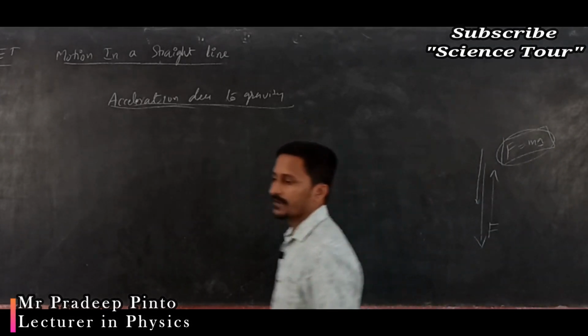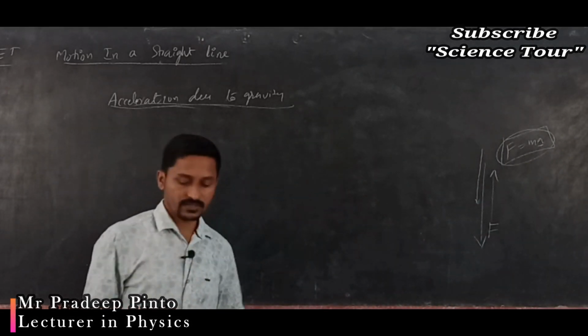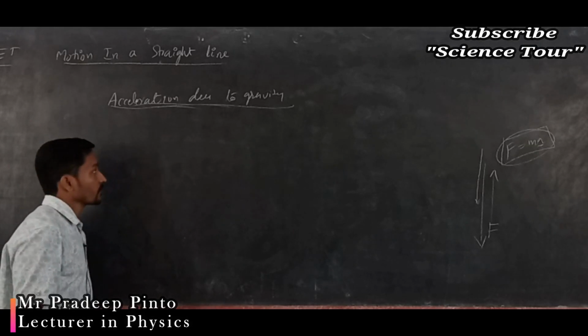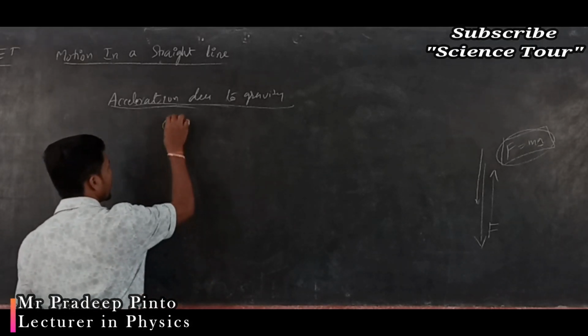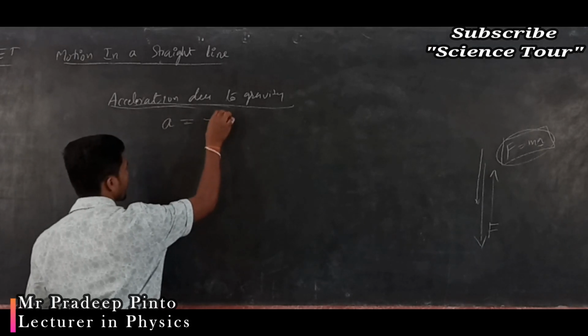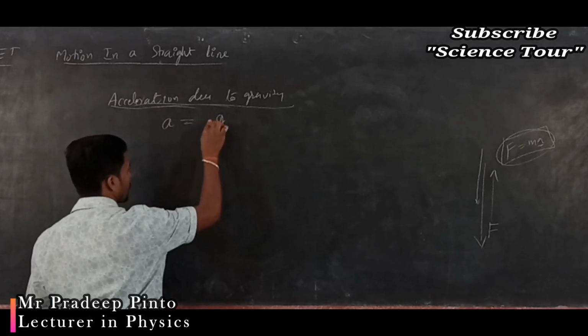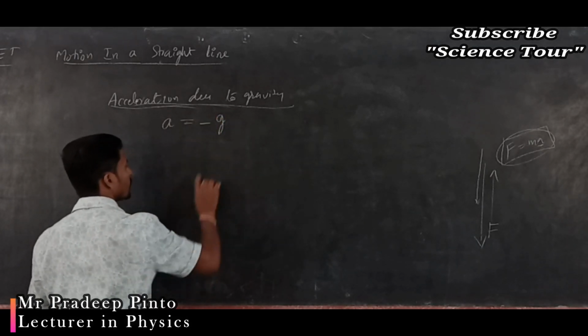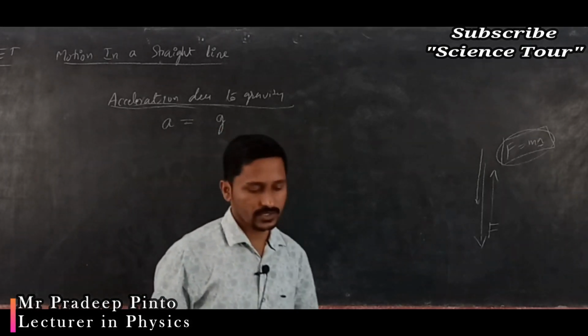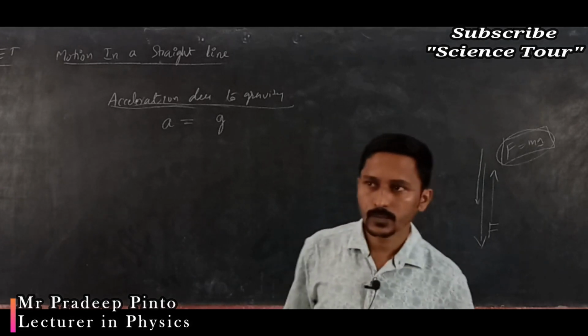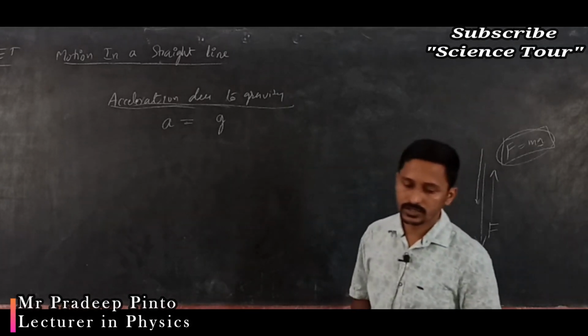Here also gravitational force is there. For that gravitational force there is an acceleration. That we will call acceleration due to gravity, and that acceleration we can write as g. Okay. If we are going to write the direction, for the free fall it is minus g. Okay.